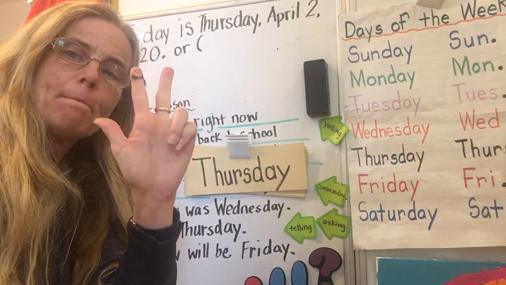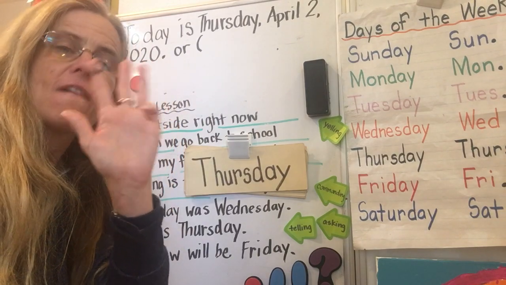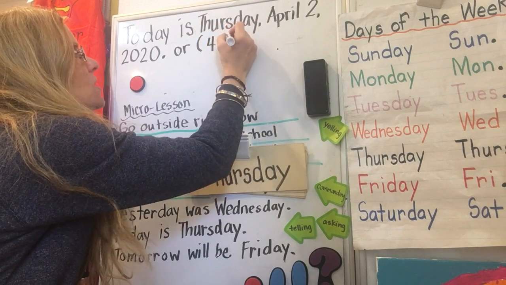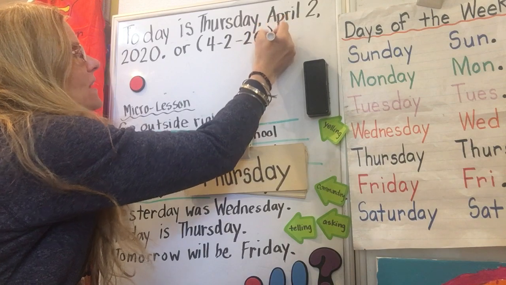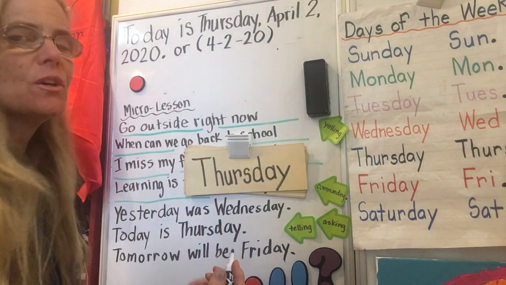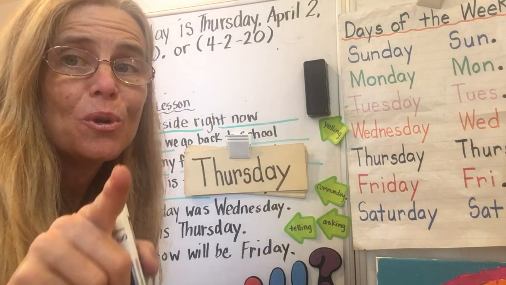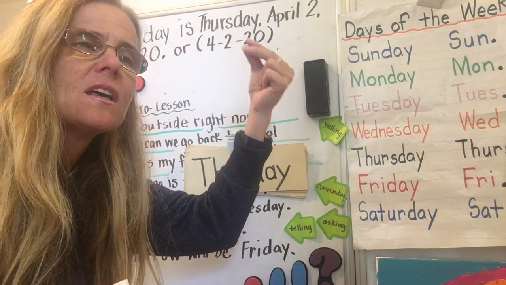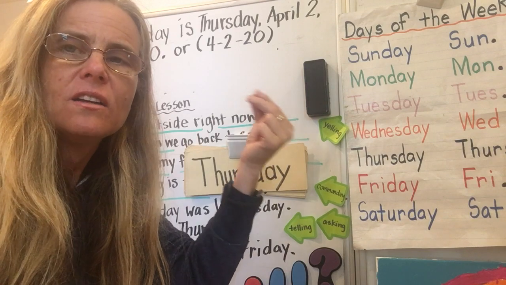January, February, March, April, 1, 2, 3, 4. 4 dash 2 dash 20. Close the parentheses. And if you notice, 4 and 2 and 0 have something in common. Anyone know what it is? Do you know what it is? I think you do. Reach into your schema. What do those numbers all have in common? They are all what kind of number?